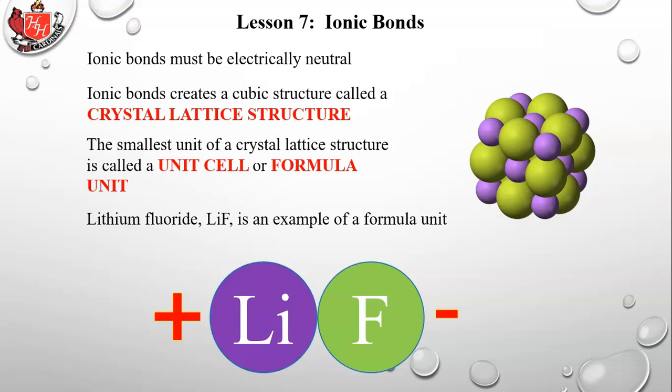It doesn't belong to any one lithium, but there is a one-to-one relationship. For every lithium in this cube, there's one fluorine. And that's called a formula unit. It's the smallest unit of this cube, a one-to-one relationship of one lithium to one fluorine. And the structure as a whole is called a crystal lattice structure.